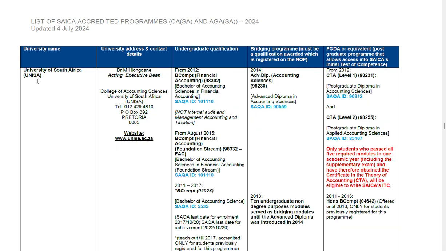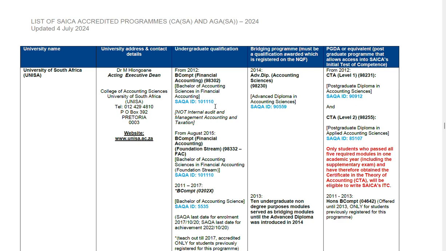Then we're looking at University of South Africa. University of South Africa, it's different from most of the universities because this is distance learning. They do provide the SAICA accredited qualification as well. And the name of the qualification you should enroll for becomes Financial Accounting 98302, Bachelor of Accounting Science in Financial Accounting, SAQA ID